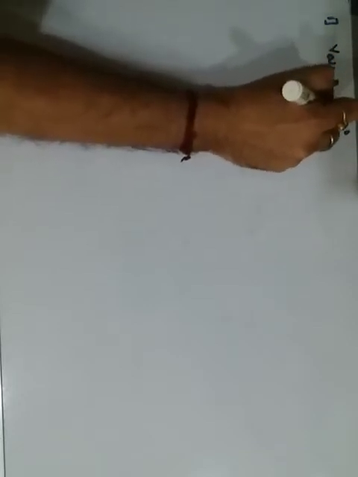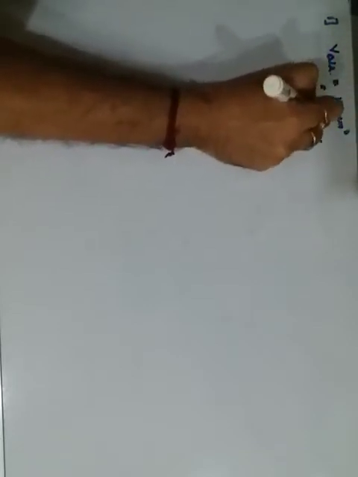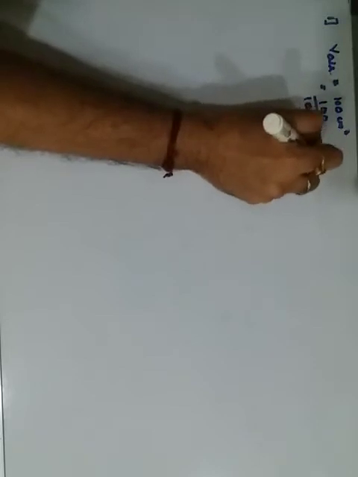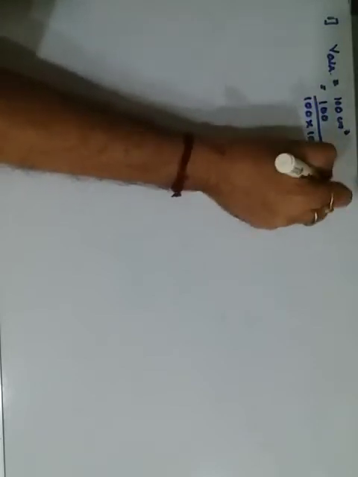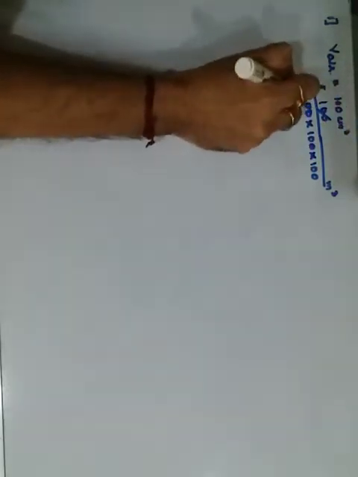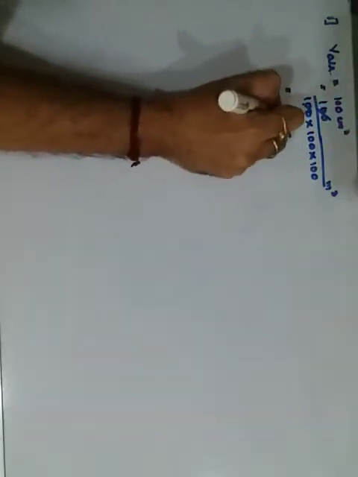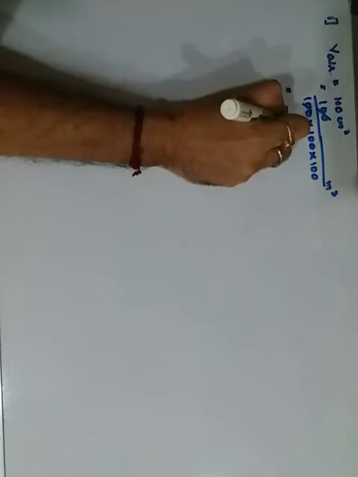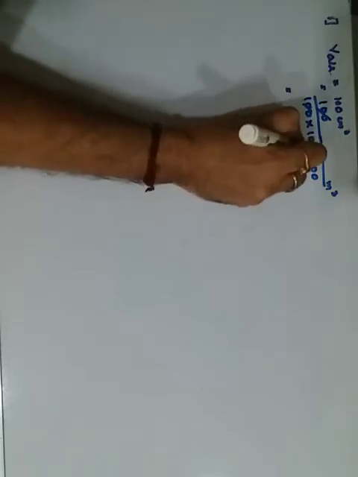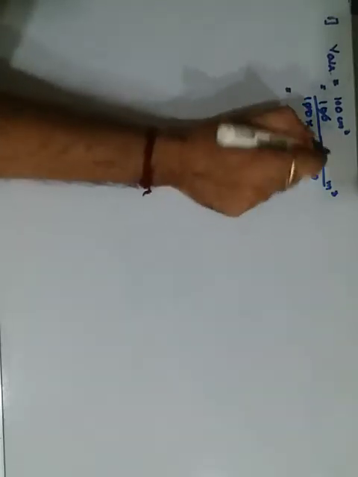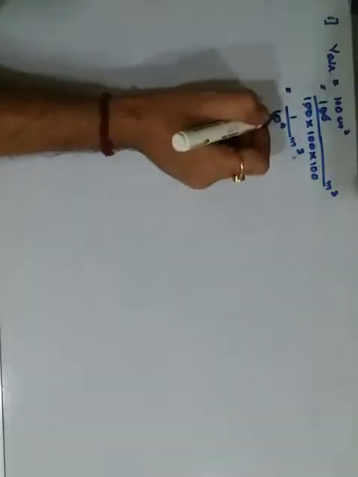So what I do is divide it by 1, 2 and 3 so that it becomes in meter cube. 100 and 100 cancels. Let it be 1 upon 10 raised to 4 meter cube. Keep it as it is. Let it be. Later on we'll see whether to work out or not.